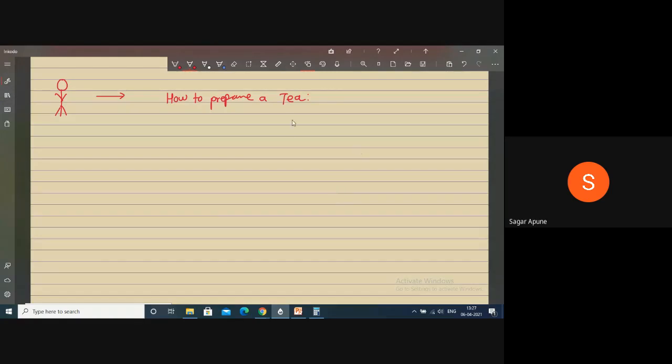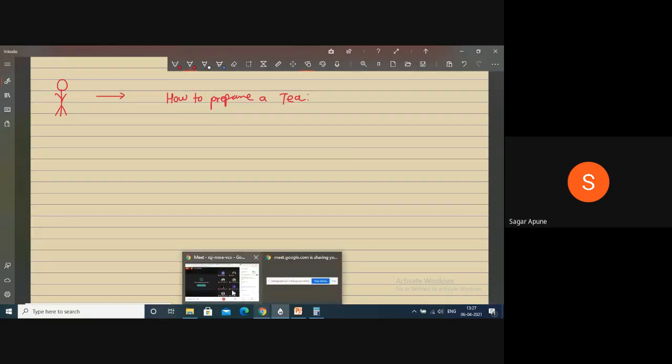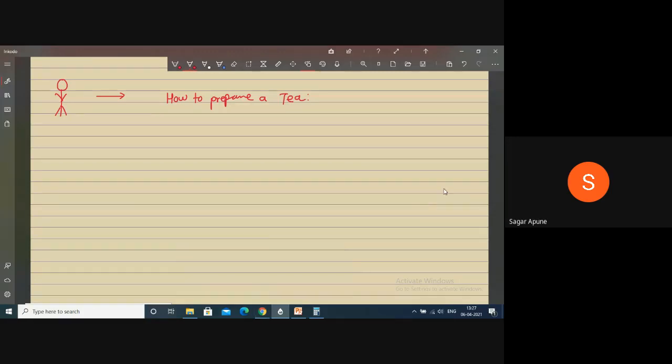Smita wants information on how to make tea. Does everyone know how to make tea? Yes. So what are the different steps? How will you teach her to make tea? What are the steps? Tell me one by one. Anyone? Yes. What are the different steps to prepare tea?